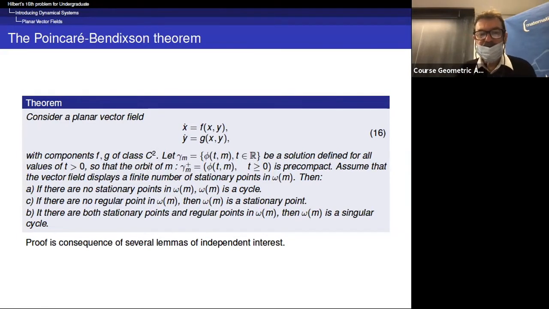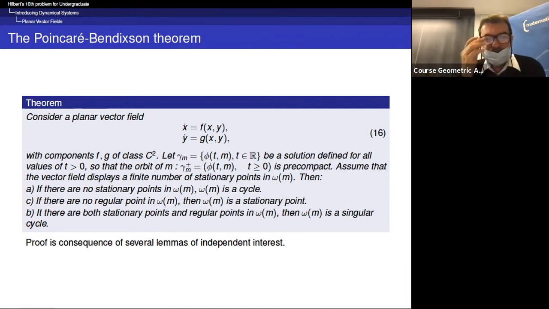Then, if there are no stationary points, omega of m is necessarily a periodic orbit, a cycle. If there are no regular points, then omega of m is necessarily a stationary point. And if there are both stationary points and regular points in omega of m, then omega of m is a singular cycle.